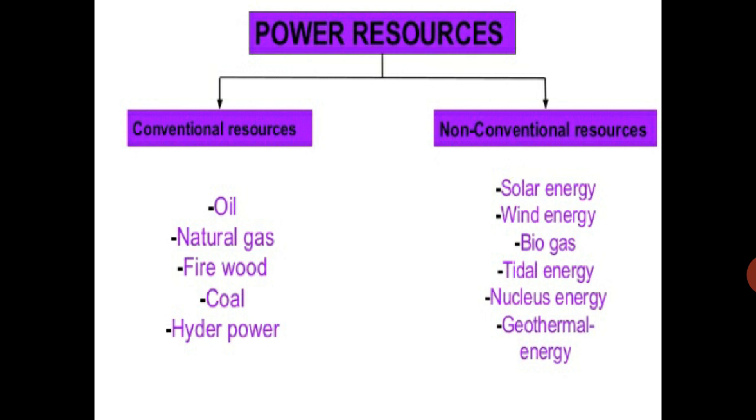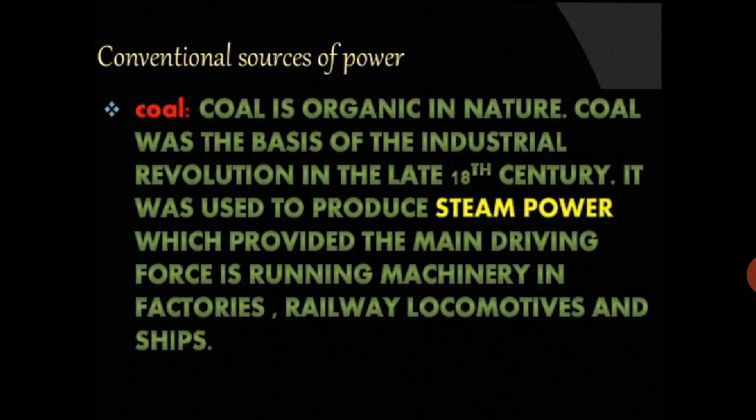Now, the power resources: conventional resources and non-conventional resources. Conventional resources include oil, natural gas, firewood, and hydropower. Non-conventional resources mean solar energy, wind energy, biogas, tidal energy, nuclear energy, and geothermal energy. Today we are going to see the conventional sources of power.